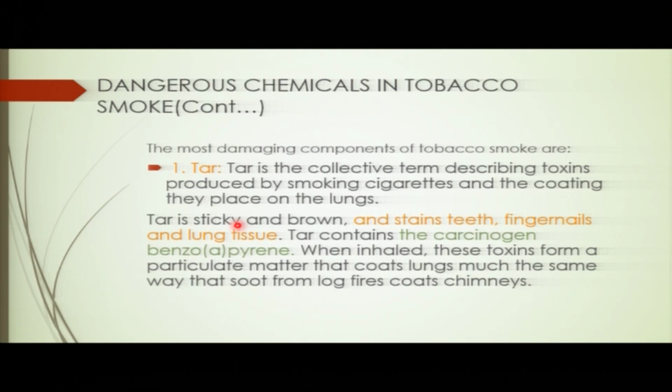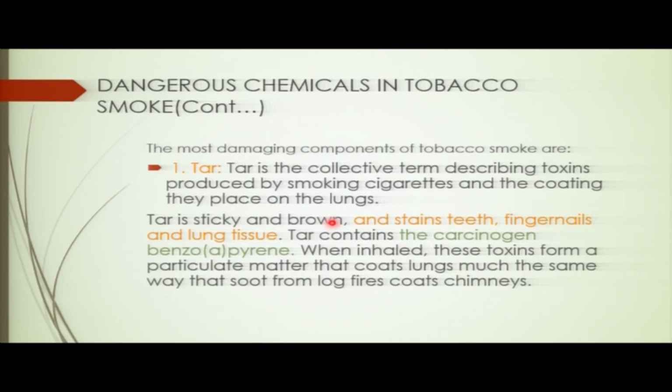To see the dangers of tar, you can see how the nails of people who smoke look. They become brown, they become blue, even the lips. So tar is sticky and brown.